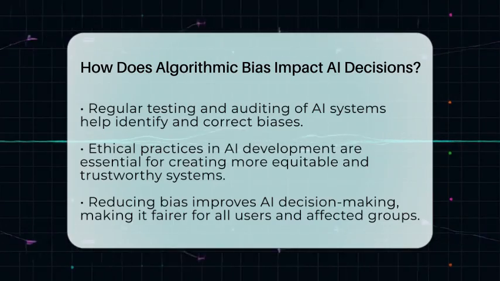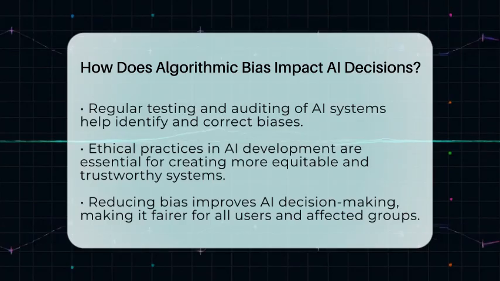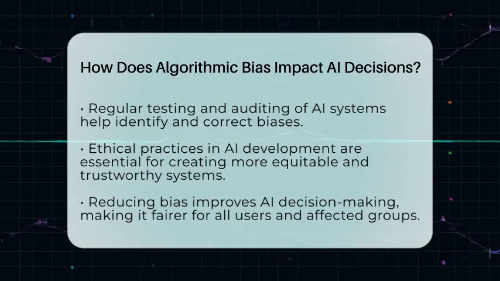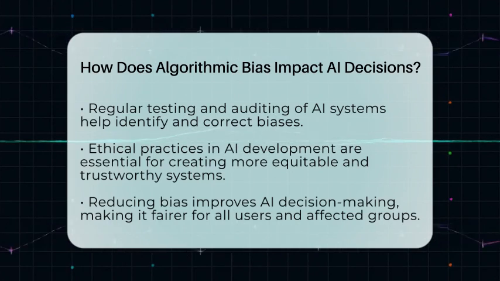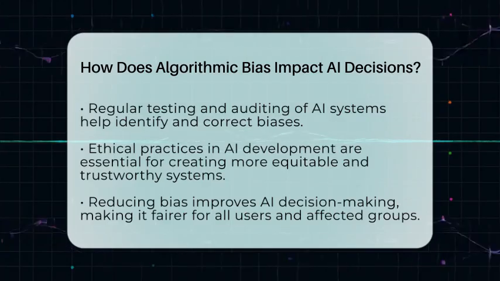Incorporating ethical practices in AI development helps prevent unfair treatment of groups. Using balanced data, auditing algorithms often, and fixing biases when found are steps toward fairer AI systems. When we work to reduce bias, AI decisions become more trustworthy and better serve everyone.